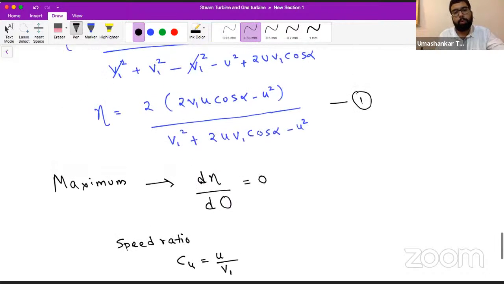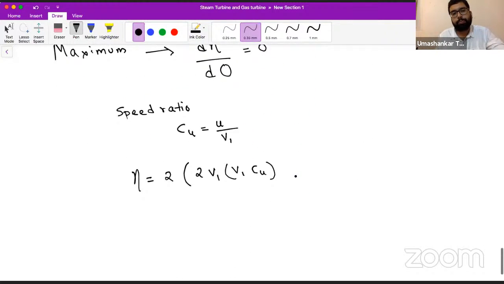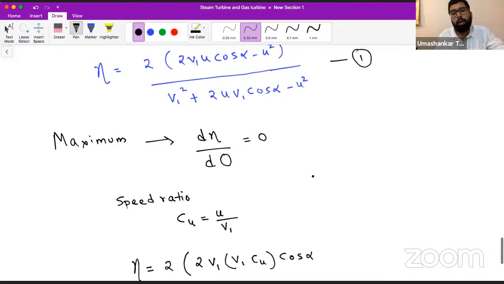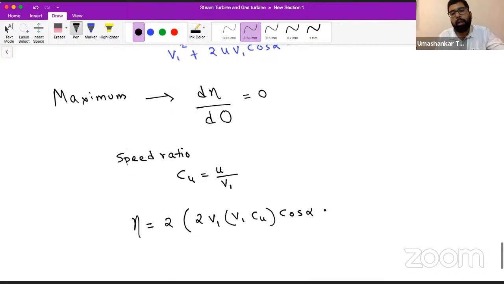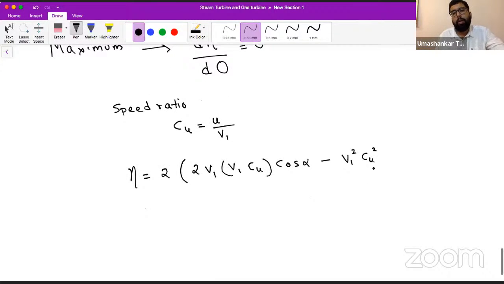So it will become 2V1, and U is V1 Cu. Cu is our speed ratio. Why am I doing this? Just to make this equation a little bit easier for our differentiation part. So U square will become V1 square Cu square.